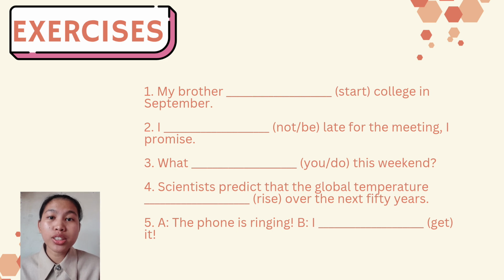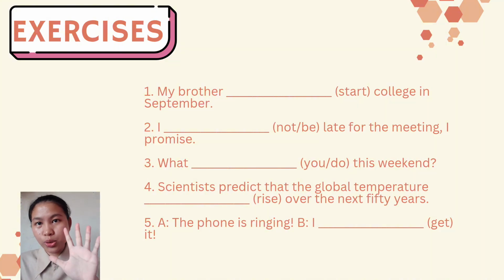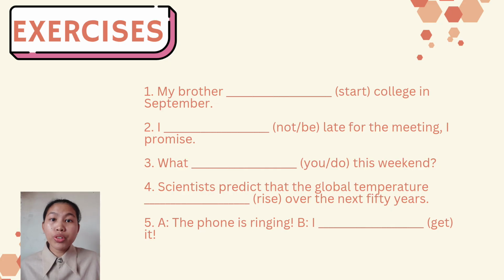Now, let's practice what we have learned with some exercises. We have 5 sentences to complete using the simple future tense. Before we look at the answer, let's solve one together. Take the first sentence. My brother, blank space, start college in September. We need to fill in the blank using the base verb start in the simple future tense.